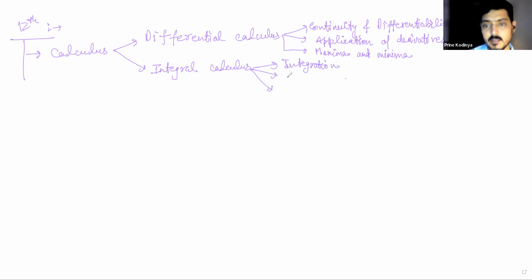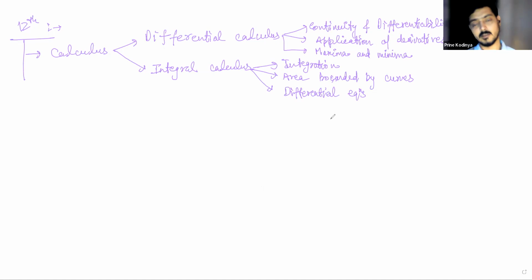Second will be area bounded by curves. And third would be differential equations. So there will be in total 5 chapters based on calculus, and it will consist of 50% of the syllabus. So a 50 marks exam will be based on this only, if there's an exam of 100 marks.